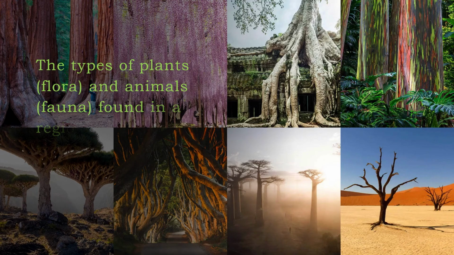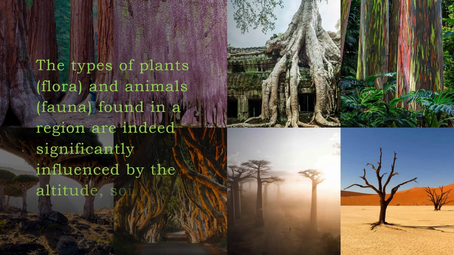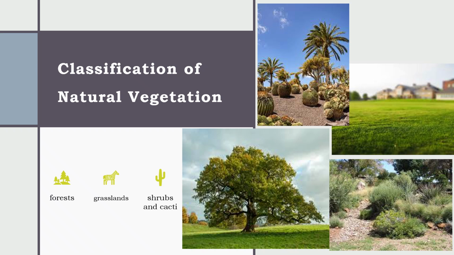The types of plants and animals found in a region are indeed significantly influenced by the altitude, soil, and climate of the area. There are three types of natural vegetation. The first is forest, second is grasslands, and the third is shrubs and cacti.